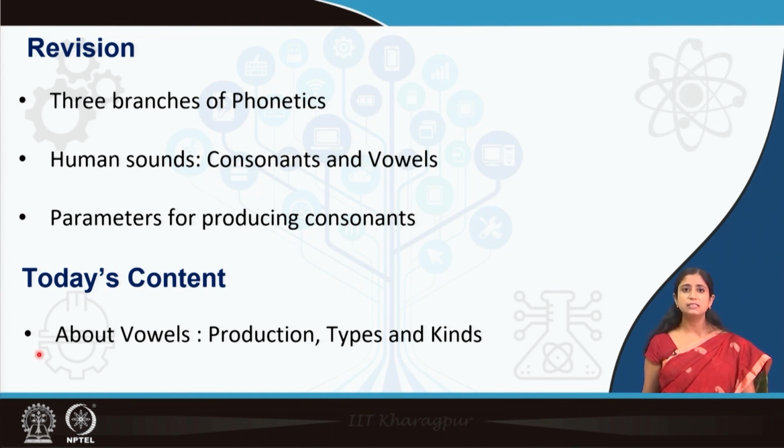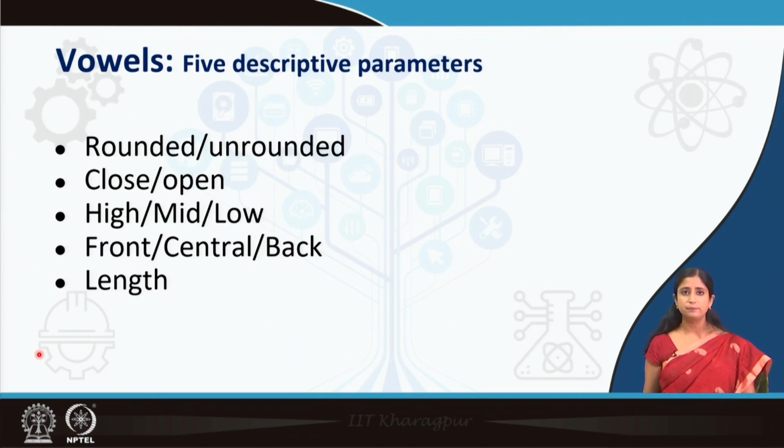We also discussed the parameters for producing consonants, which were basically place of articulation, manner of articulation and voicing. But we did not talk much about vowels. Today we will talk about vowels, about different types of vowels and how we produce vowels.